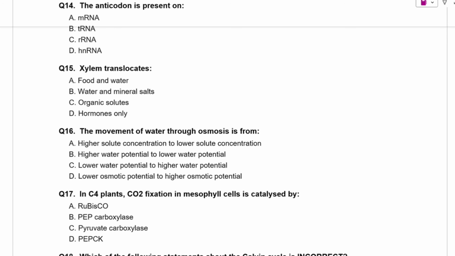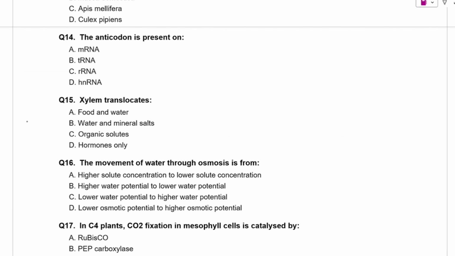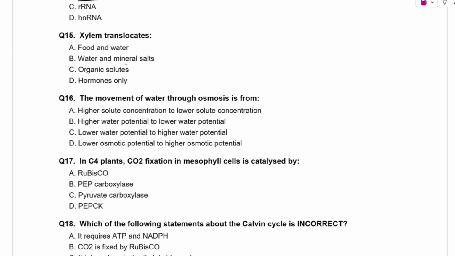So question number 14 is, the anticodon is present on. So we all know that anticodon is present on tRNA, जो कि pairing करता है with codon present on mRNA during translation. Next question is, xylem translocates. So we all know that it translocates water and mineral salts to the aerial part of the plants.